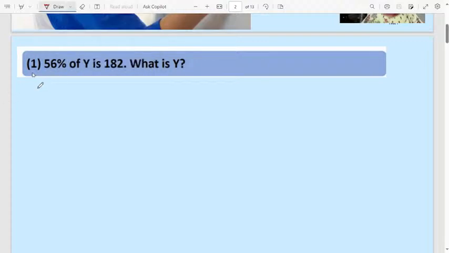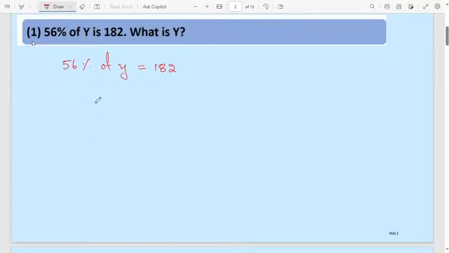Let us solve the first question. 56% of y is 182. What is y? Write as it is. 56% of y means equal to 182. Very easy question. 56% means 56 divided by 100. Of means multiplication. So y into 56/100 equals 182. You can consider y equals 182 into, take the reciprocal of this one, 100 divided by 56.